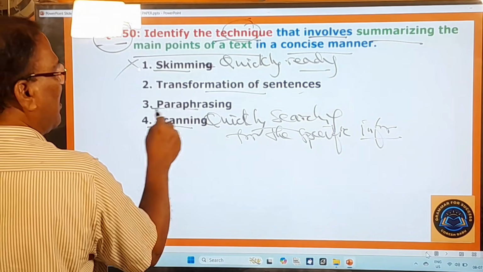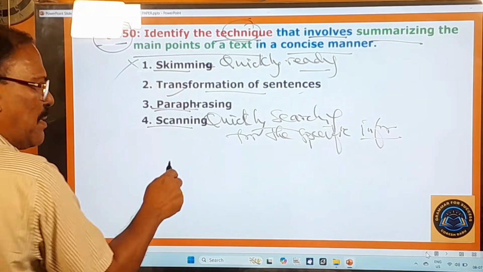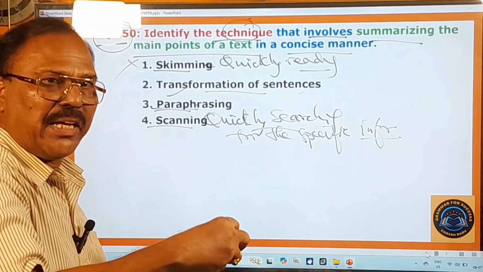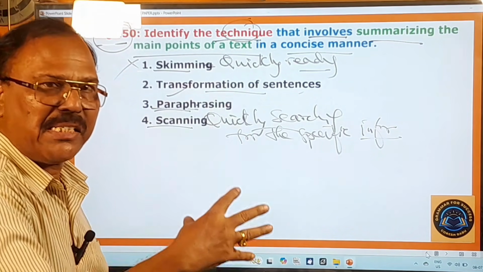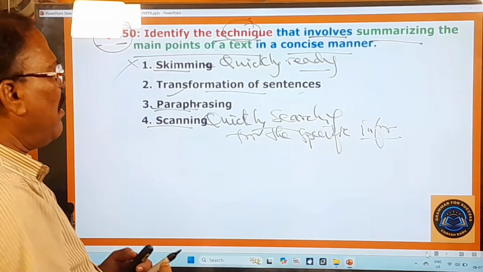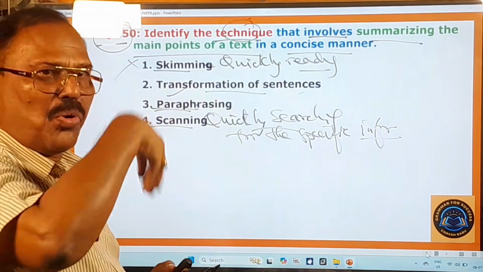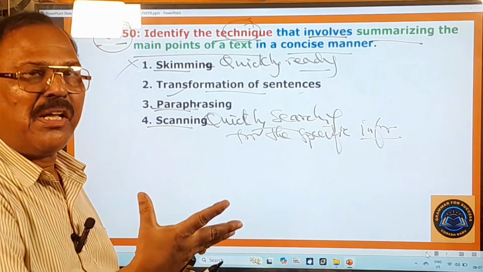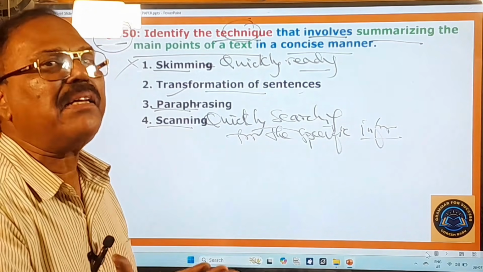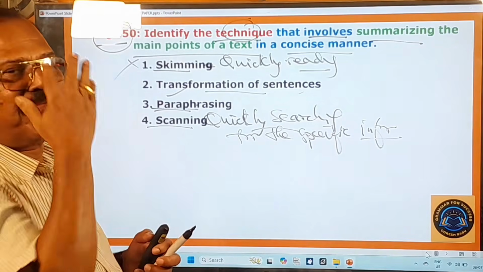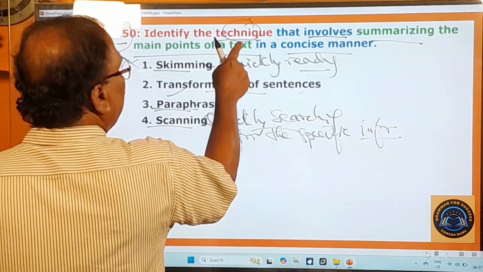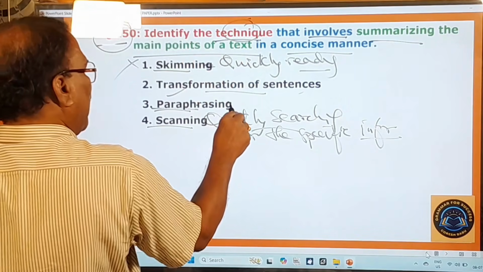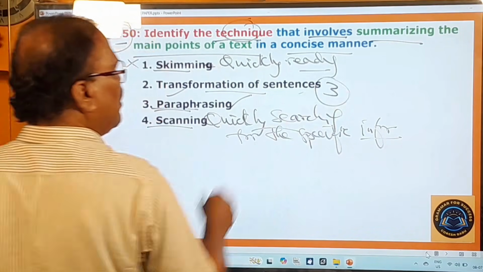But this paraphrasing is there. What is this paraphrasing? This is nothing but restating the important ideas, the main points of the given passage, generally in one's own words. You have to restate the main points of the passage in your own words, and moreover in a concise manner. That's a wonderful skill. And therefore the technique that involves summarizing the main points of a text is called paraphrasing. Therefore, third one is the right one.